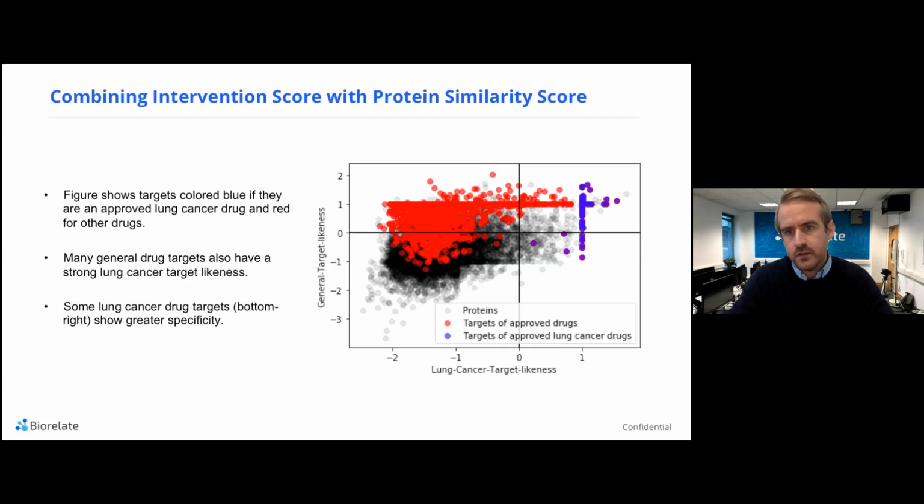So it's signaling that these particular targets may be more specific for lung cancer. Those at the top right have a high lung cancer target likeness and also a high general target likeness, which essentially means that these are probably more generic targets for oncology diseases which we know about.